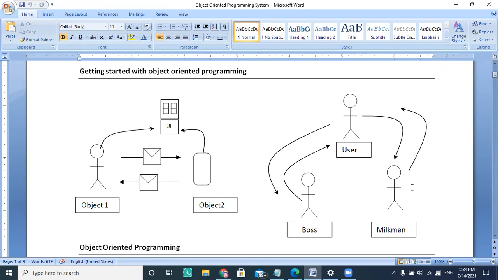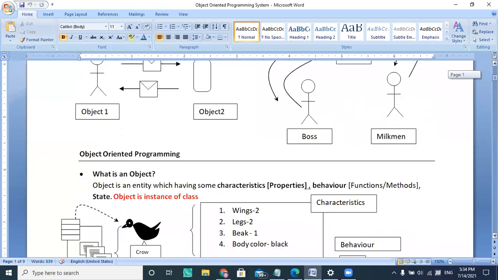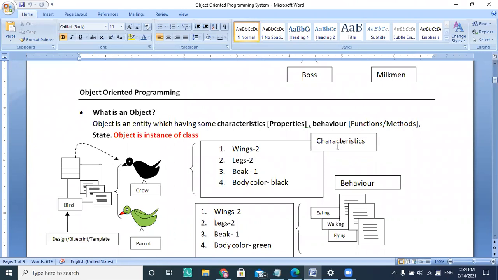Similarly, I interact with my boss. Boss is sending some tasks to me. I'm completing these tasks as a result, and we interact with each other by passing and sending messages. So what is an object? An object is an entity which has some characteristics, behavior and a state. I can say the whole world is full of objects.